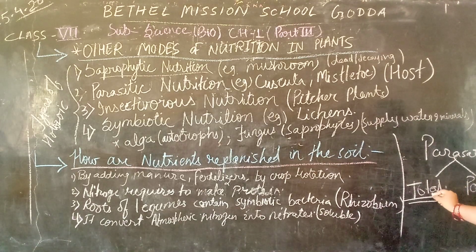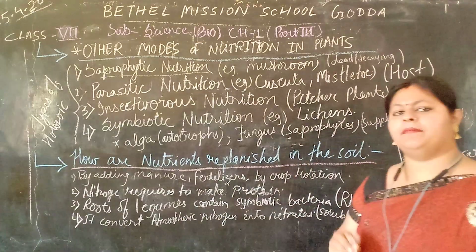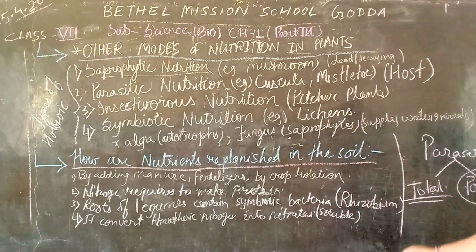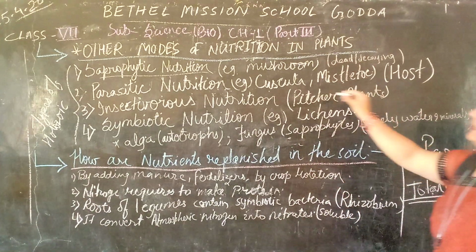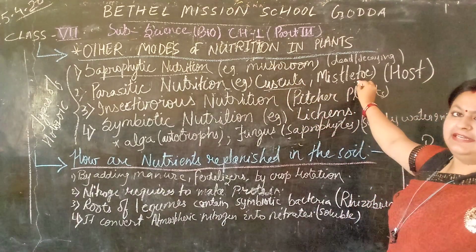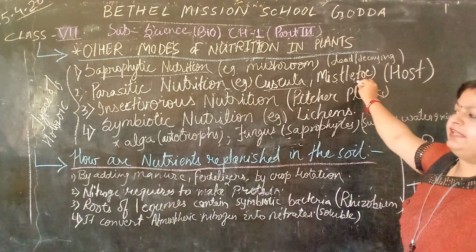Total parasitic plants fully depend on the host body for their growth, food, nourishment, and reproduction. But partial parasitic plants depend only for water and minerals. Examples: Cuscuta and Mistletoe are the examples of total and partial parasites respectively.